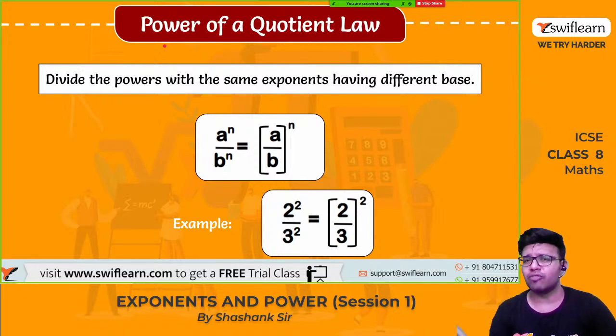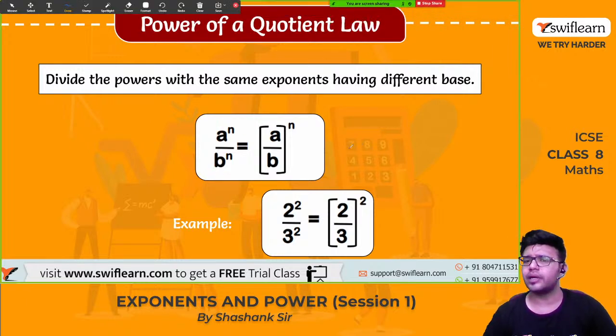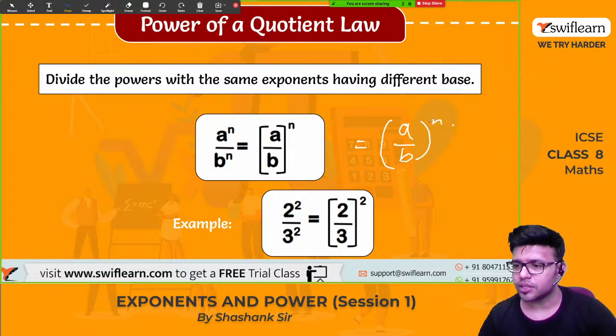Yes, so power of quotient law. Now see here, divide the power with the same exponents having different bases. So a raised to n divided by b raised to n, powers are same, but the bases are different. And how can we write this? This can be written as a by b, okay, whole power n.